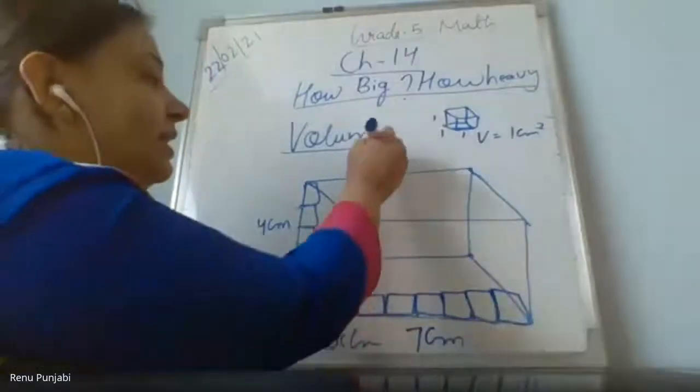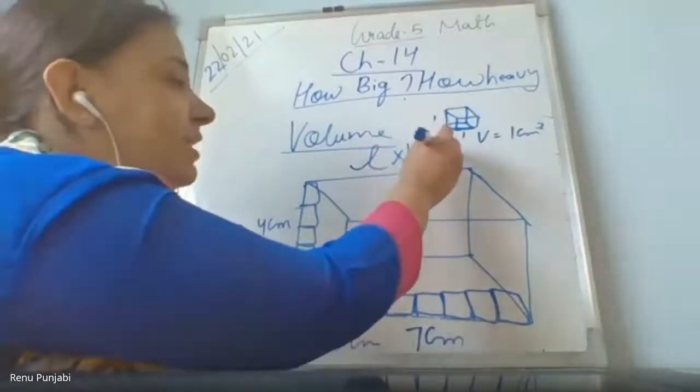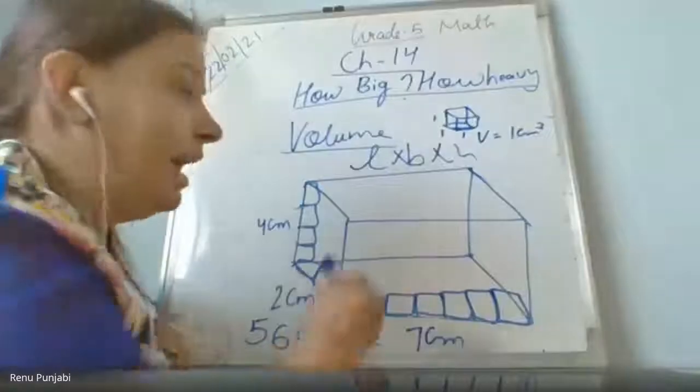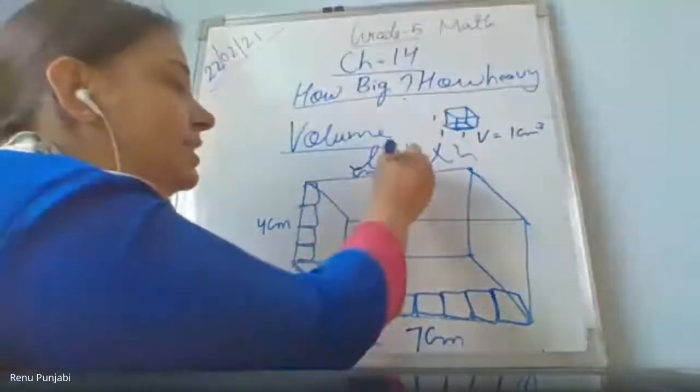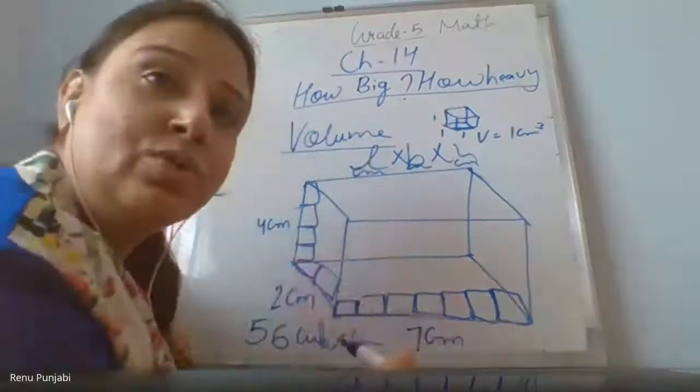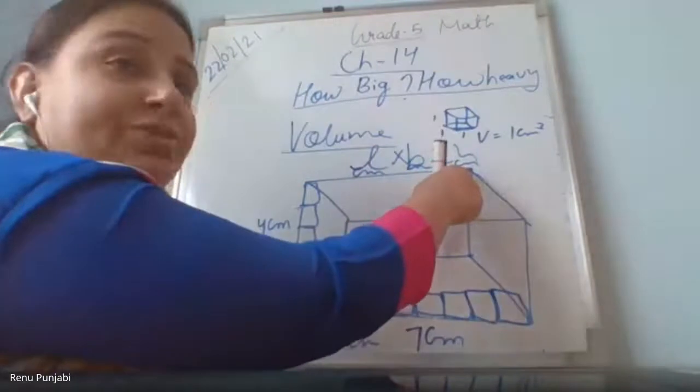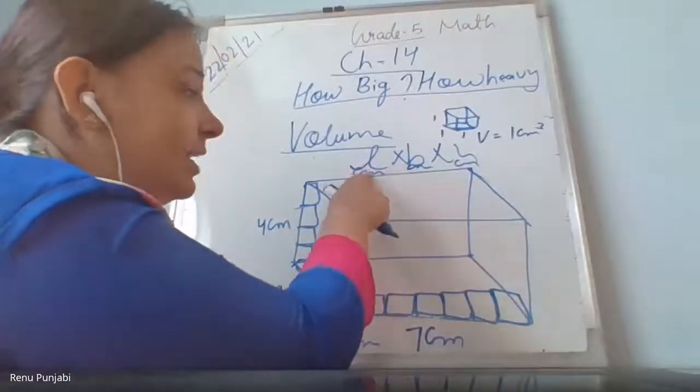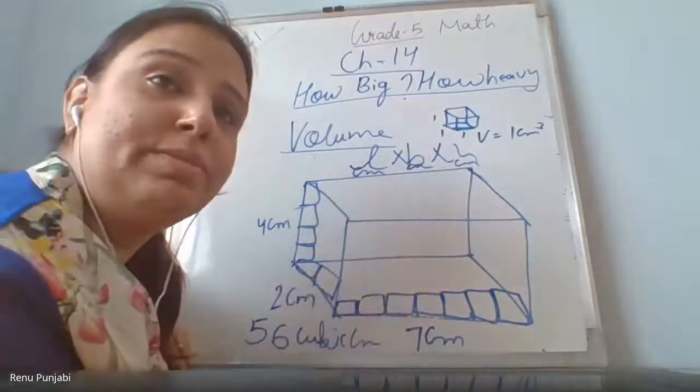Ma'am, why cubic centimeter? It is a cuboid. My dear, we are multiplying 3 units together: length into breadth into height. This is also in centimeter, this is centimeter, this is centimeter. When you multiply the values, the centimeters also will be 3. One for length, one for breadth, one for height. This will also be there.